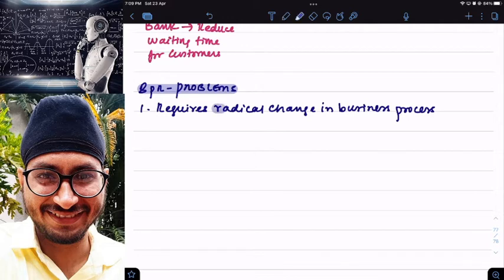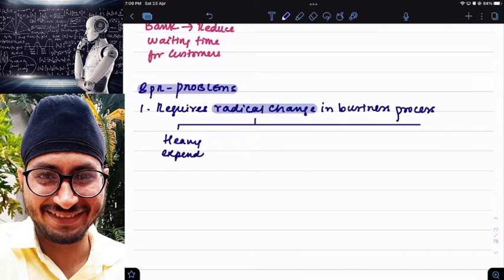If I want to make radical or major changes in business process, why am I unable to make them? Because of many reasons. Reason number one, heavy expenditure. If I have to completely change the way in which I'm working, huge cost is incurred, right?